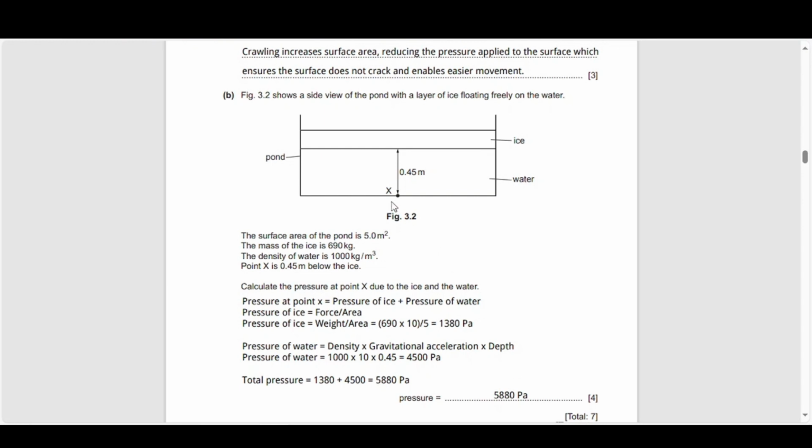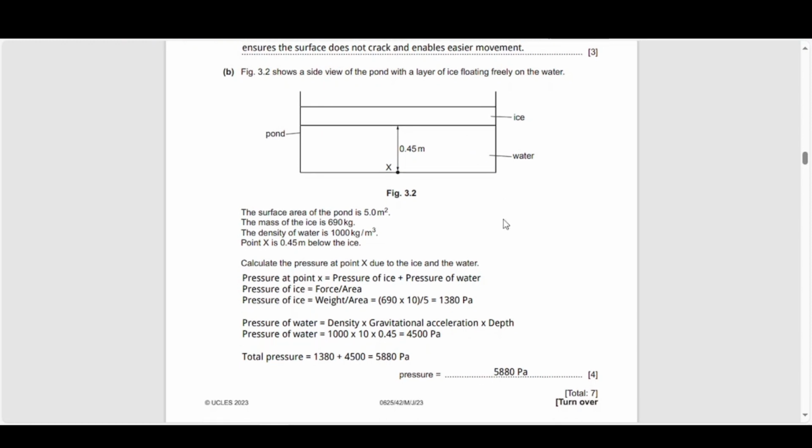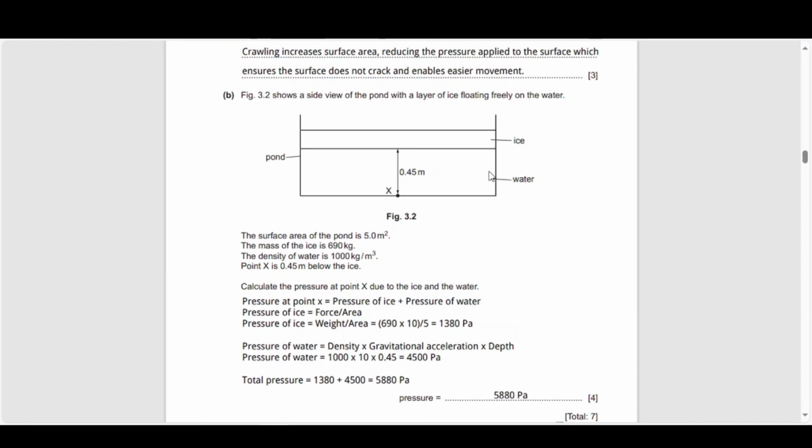But the methodology still remains to find the pressure at a point where you can have two fluids above it. You could have a solid and a fluid, doesn't matter. The pressure is going to be the pressure because of the two items there, in this case, ice and water. So hopefully that makes sense. It's a chunky 4-mark question, but the concept is simple. You have to apply both the concept of pressure in solids as well as the concept of pressure in fluids.